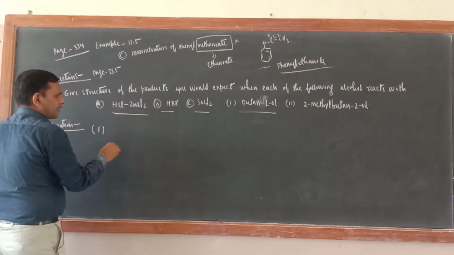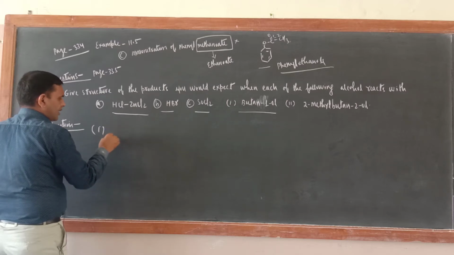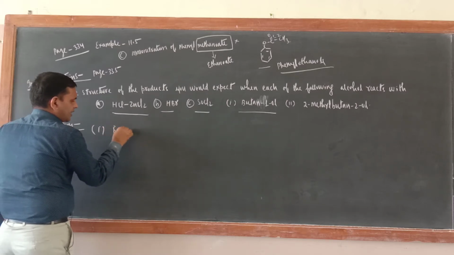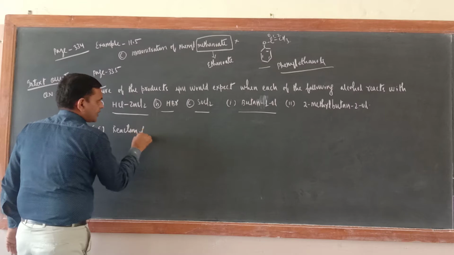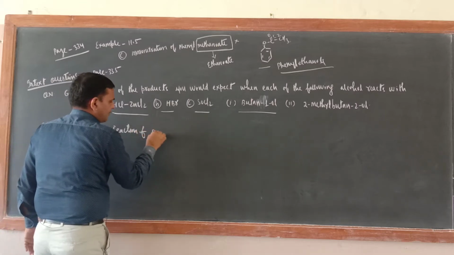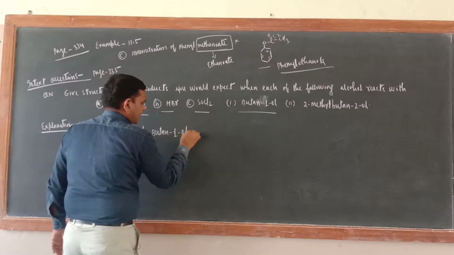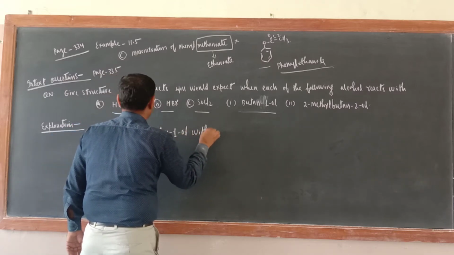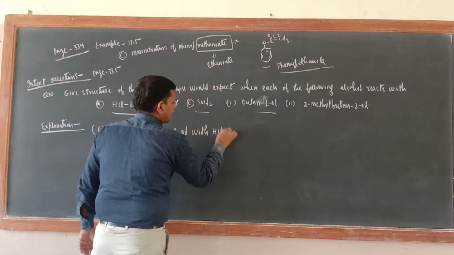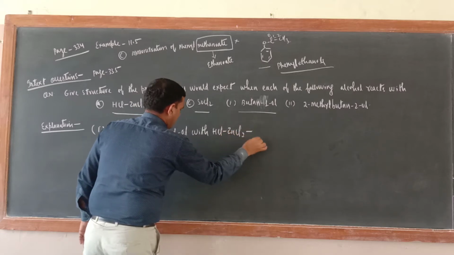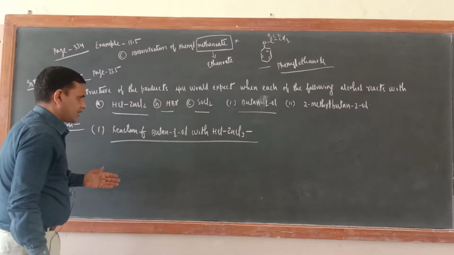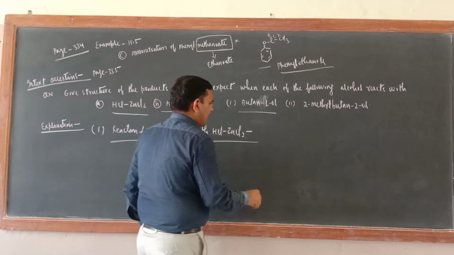Here you can write the reaction of butan-1-ol with HCl-ZnCl2.